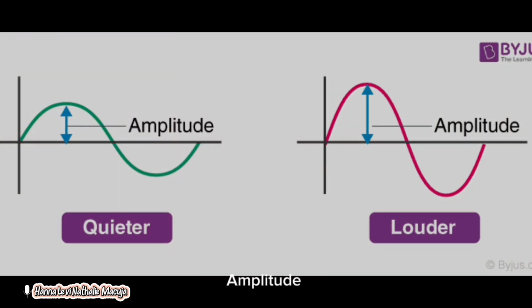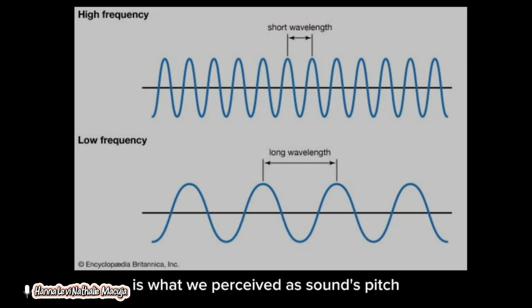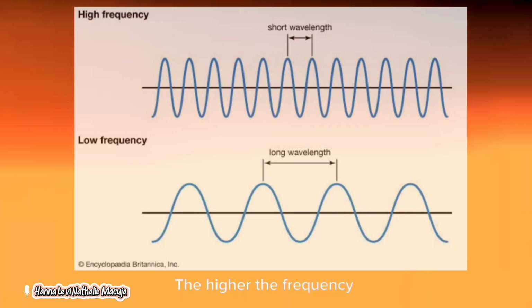The physics of sound and the psychophysics of hearing. Amplitude, or the height of the sound wave, determines what we perceive as loudness. The taller the wave is, the louder the sound. Frequency is what we perceive as sound's pitch. The higher the frequency, the higher the pitch. Purity is the complexity of the wave.